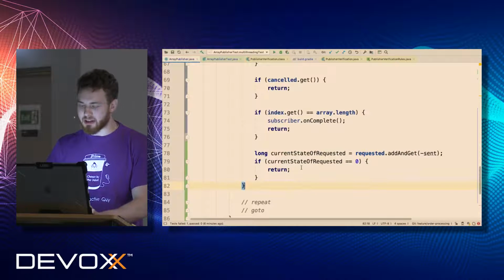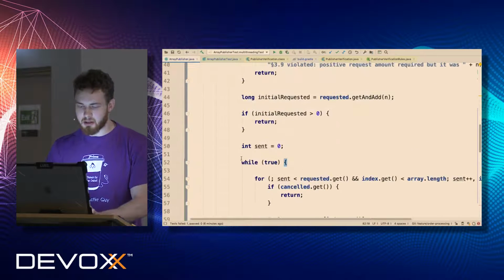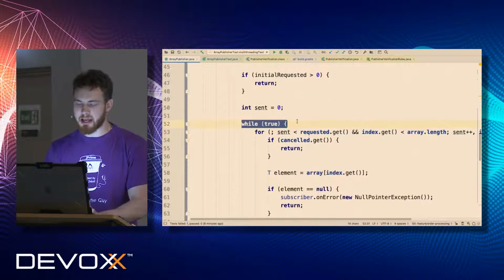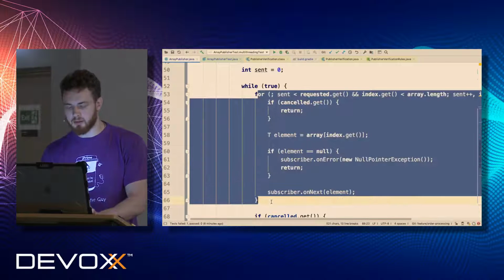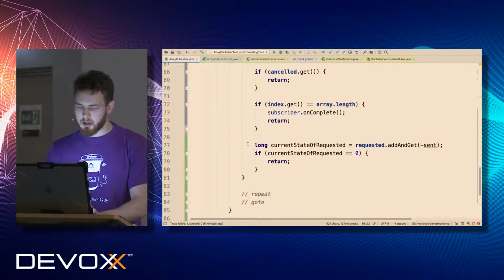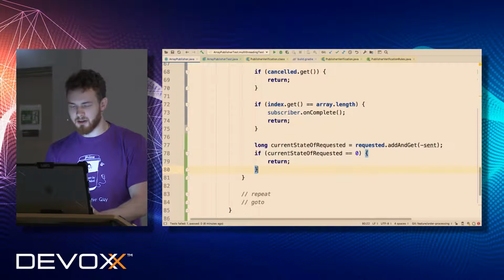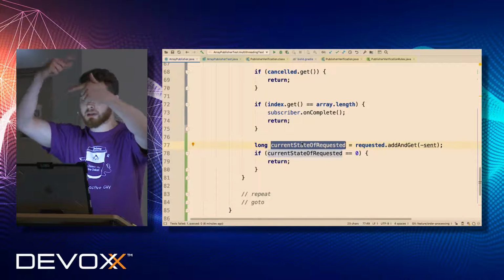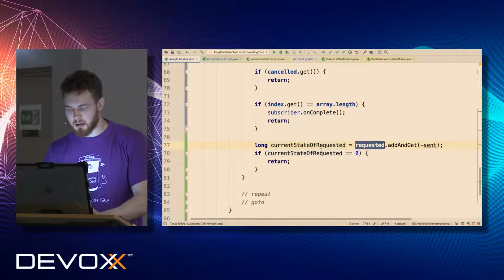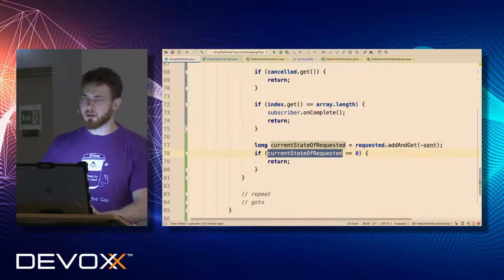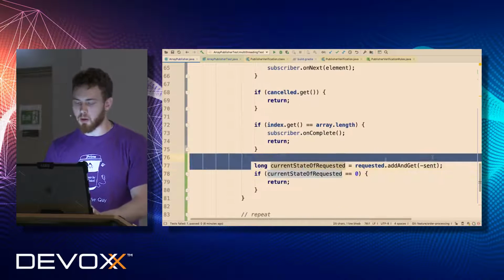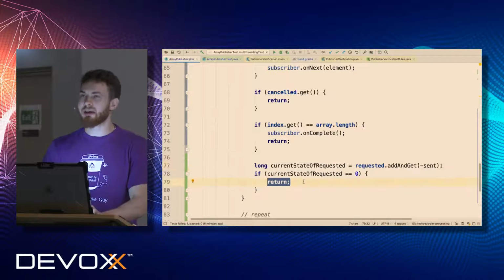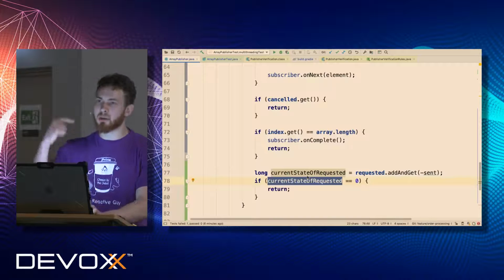So what's happening here? Basically, we start an infinite iteration, but this is not an infinite iteration. One thread just entered this execution and started sending, but once he got to this point of racing, if there are two threads trying to decrease and increase the number of requested elements, one of those will win and the other will lose. In case the black one wins the racing, it will safely exit because there is a guarantee on happens-before.